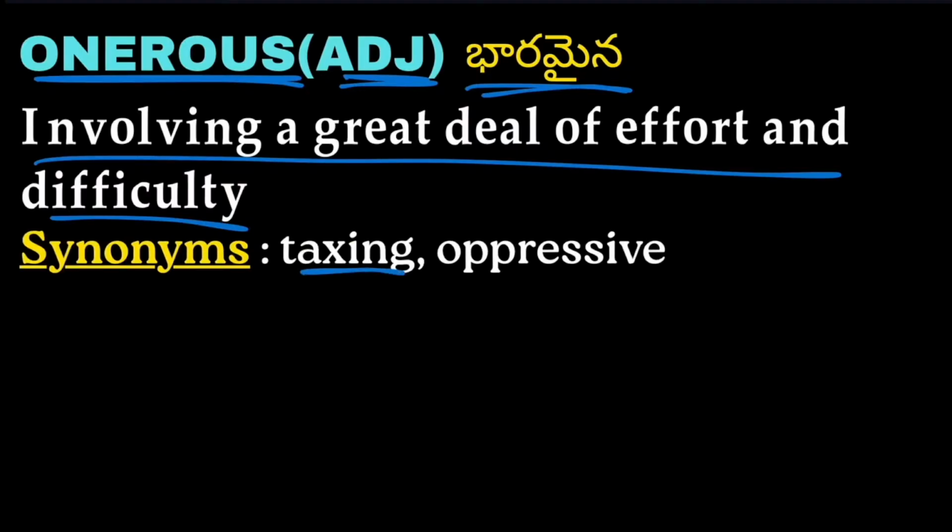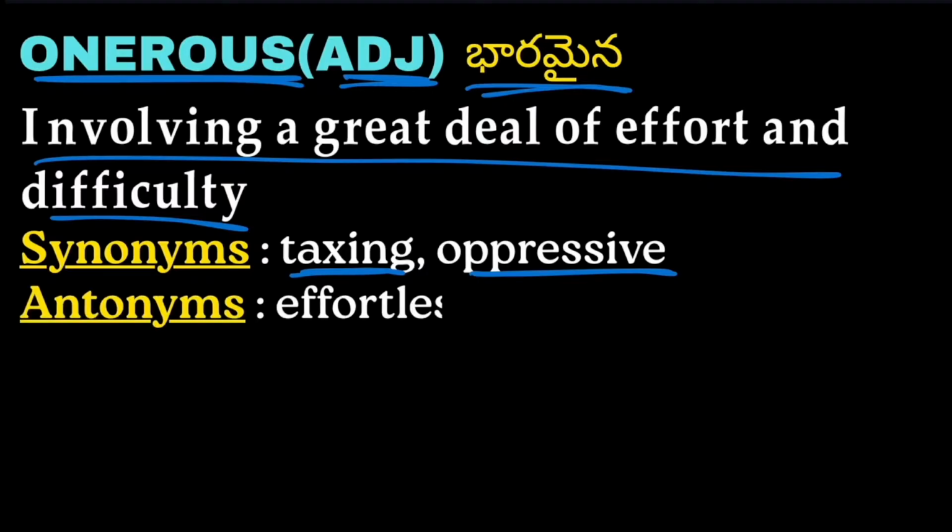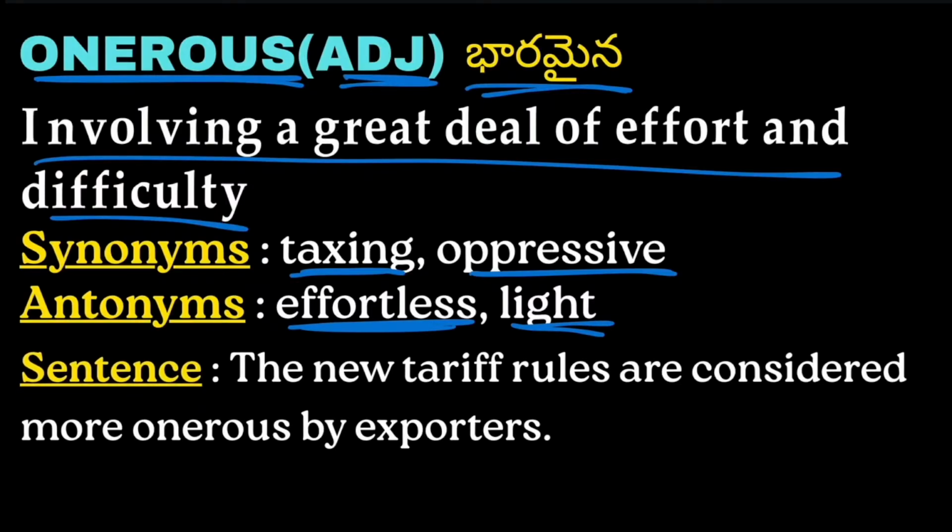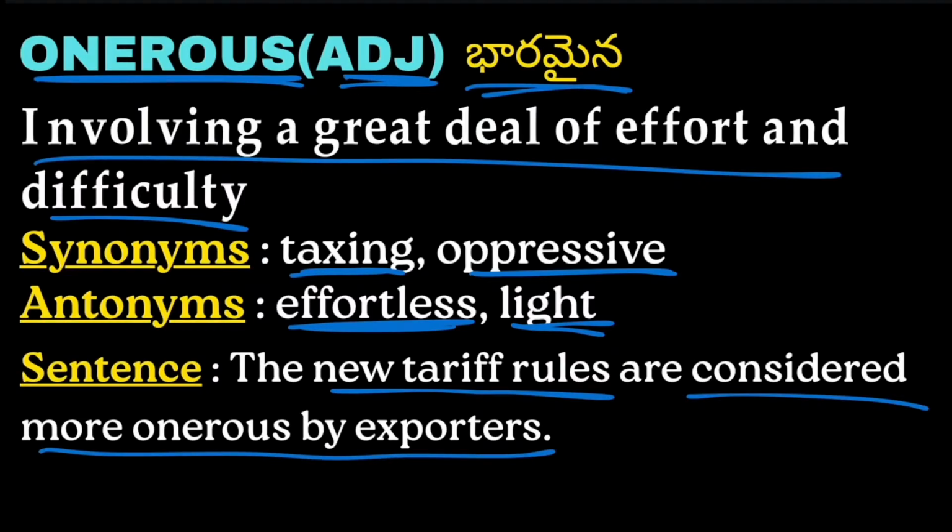Synonyms are taxing, oppressive. Taxing and oppressive are the synonyms of onerous, having a great deal of effort. Antonyms are effortless and light, which does not have any stress or burden. Example, we have: the new tariff rules are considered more onerous by exporters.